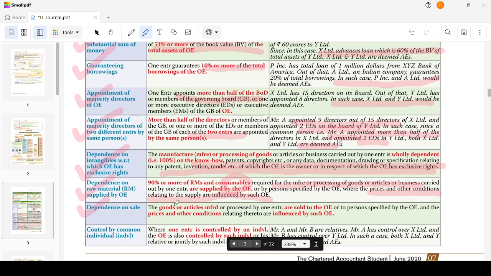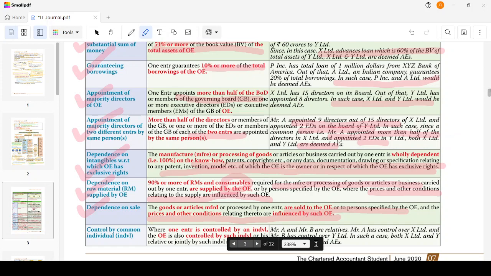The goods or articles manufactured or processed by one enterprise are sold to the other enterprise or to persons specified by the other enterprise, and the price or other conditions relating to the sale are influenced by the other enterprise. Here, what happens? Earlier the other entity was the supplier. Now, the other entity is a buyer. Here also the buyer has the right to determine the terms and conditions. So then it will also be known as an associated enterprise.